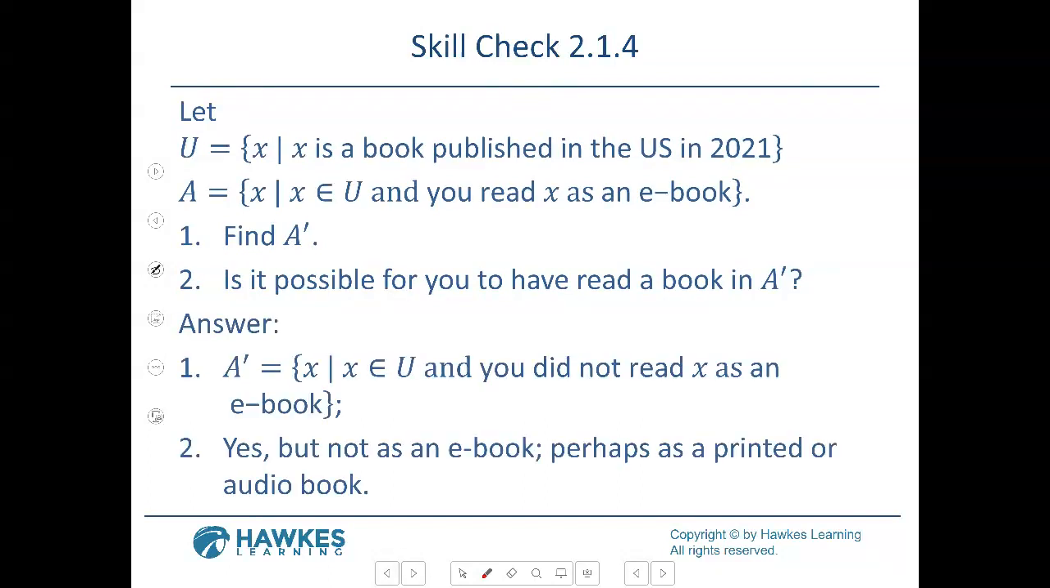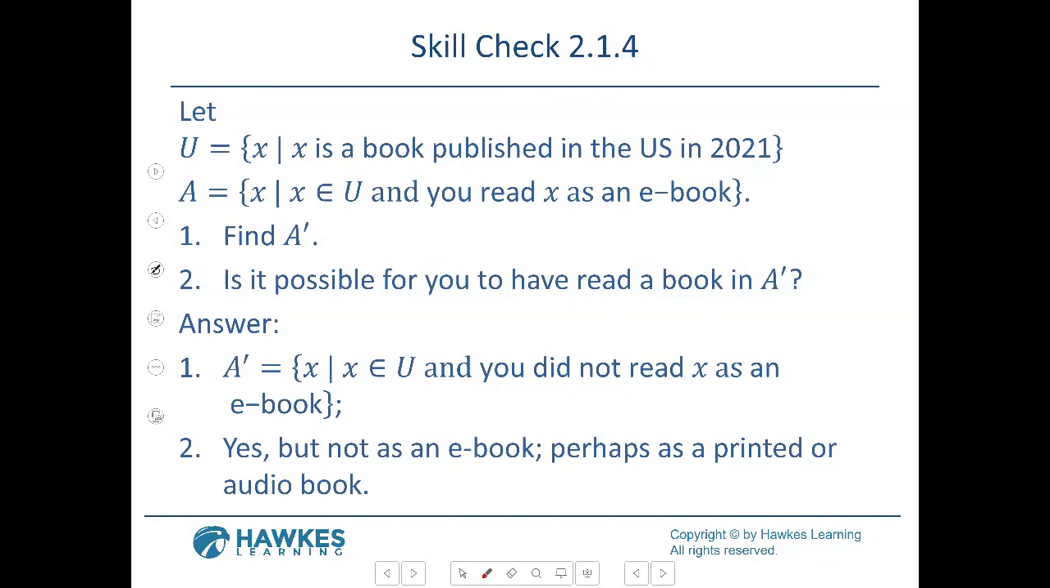Let's see. So it says, and you did not read. Well, look, they just made it simple for you: you did not read X as an ebook. So if you didn't read the ebook, then that means you just did not read the ebook. But then, now here you go with 2: is it possible for you to have read a book in A? Yes, because if you didn't read an ebook, then you read the hard copy book or you read the audio book. So that's what it just kind of makes you think.